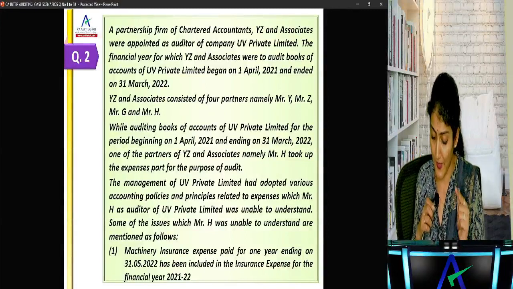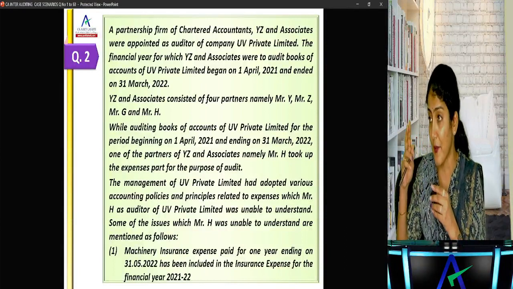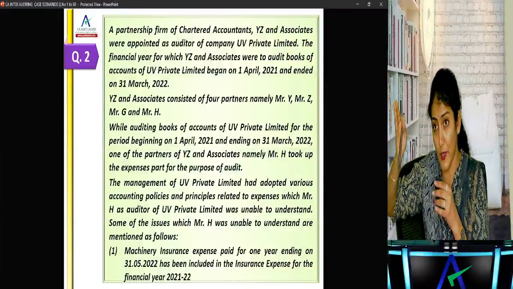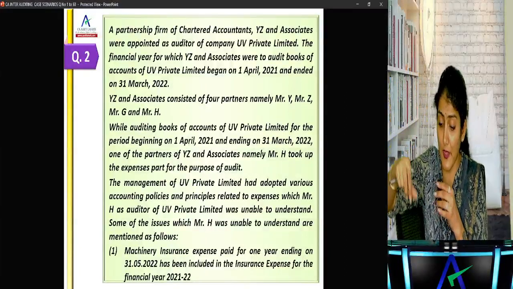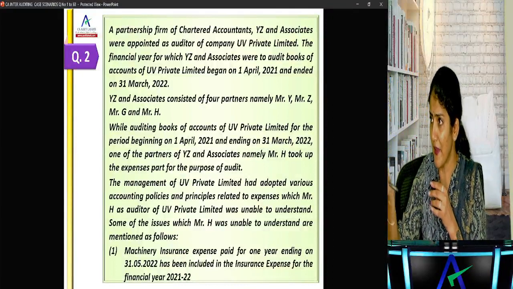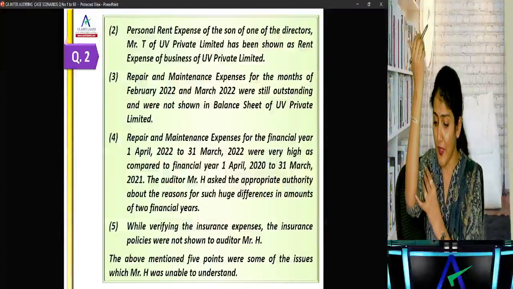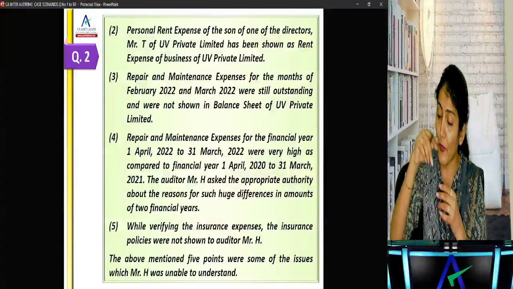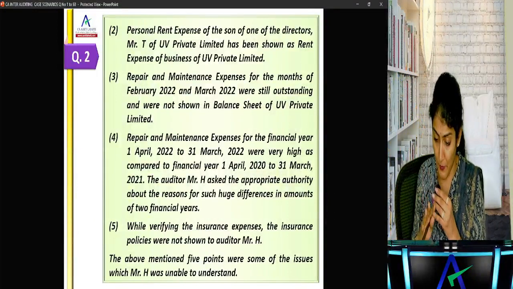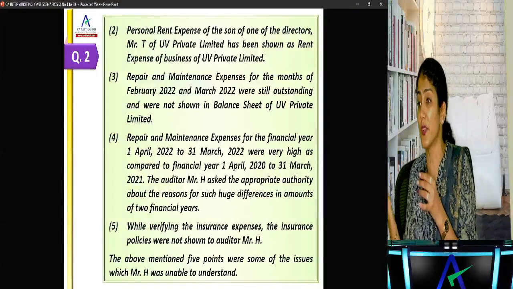Machinery insurance expense paid for 1 year ended 31st May has been included in insurance expense for 21-22. If it has been paid for the year ending 31st May, it should come only up to 31st March. That is, April and May is prepaid. If I pay for the next year in the current year, that is prepaid insurance. Personal rent of one of the directors has been shown as rent expense of the company. Again, personal rent of one of the directors should not be shown in the company books. Repairs and maintenance for the months of February and March are outstanding, and are not shown in the balance sheet.